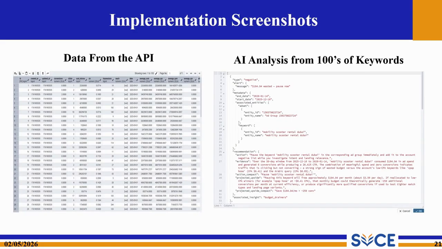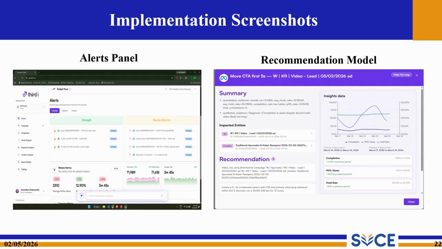Now let's look into the implementation screenshots. This slide shows the screenshot of the data we are storing in Postgres from the API and the AI analysis from hundreds of keywords. The next implementation slide shows the alerts panel shown in the user's UI and the recommendation modal, which will be expanding once we click on them.